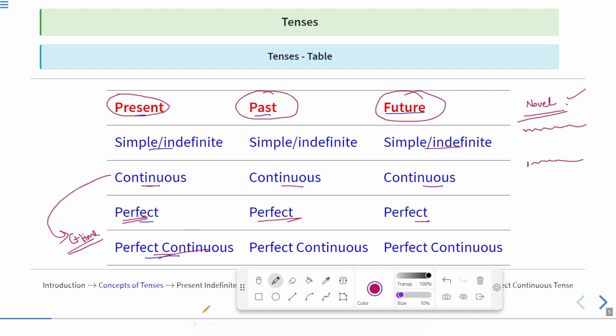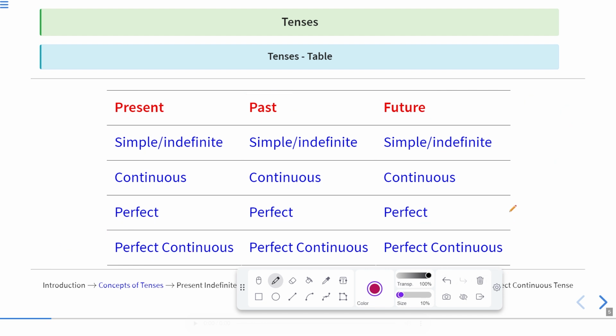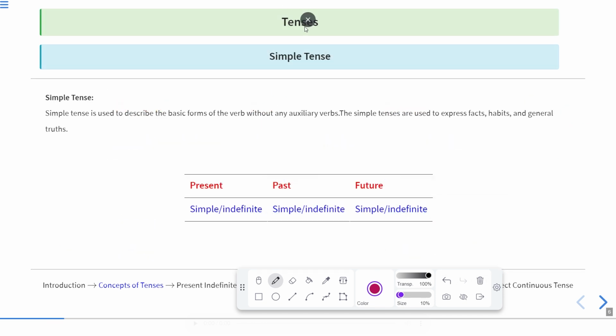However, it may have several other uses where we need to write perfect continuous tenses, that we will elaborate in the later sessions, where I will be elaborating all these tenses one by one. Okay, so in this part, first we'll discuss all these concepts, and after that we'll be discussing present tense fully. So first we'll discuss the simple tense. Okay, simple tense is used to describe the basic forms of the verb without any auxiliary verbs.